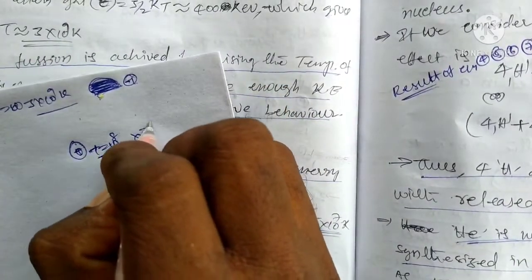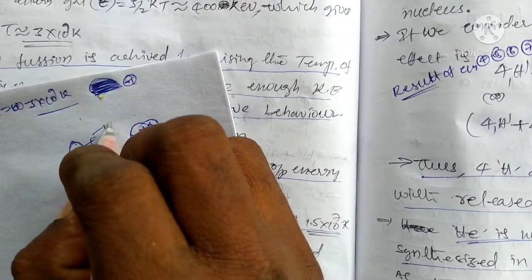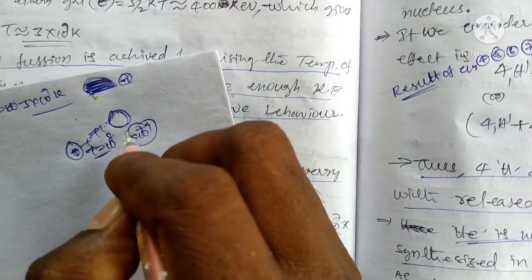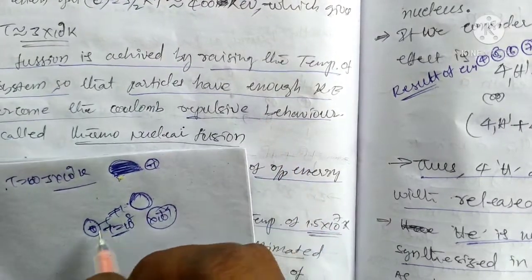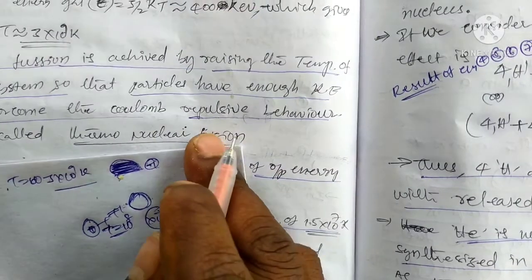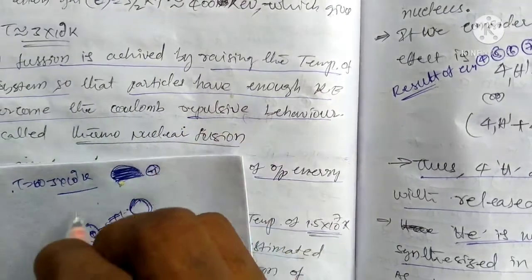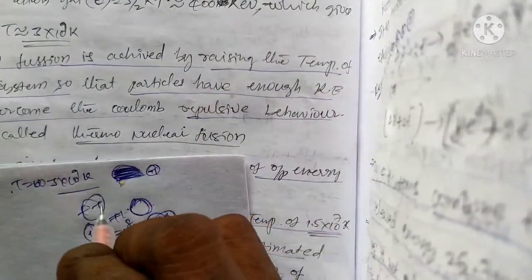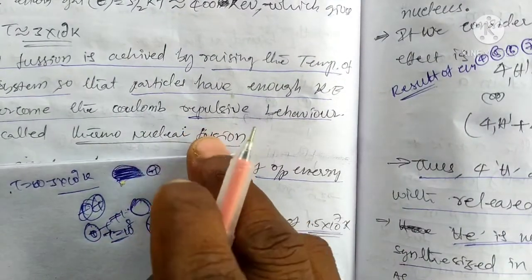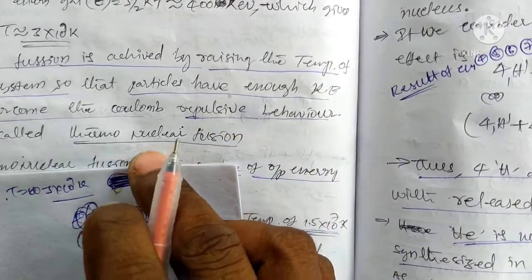Suppose we apply 10 to the power of plus 9 temperature, this can break. It can form a break, and combine to form a big nucleus or heavy nucleus. That is, it can release energy. Some of the initial state: the particles can combine against repulsion force. The positive charge gives the Coulomb force or repulsion force, and that is due to a thermonuclear force.